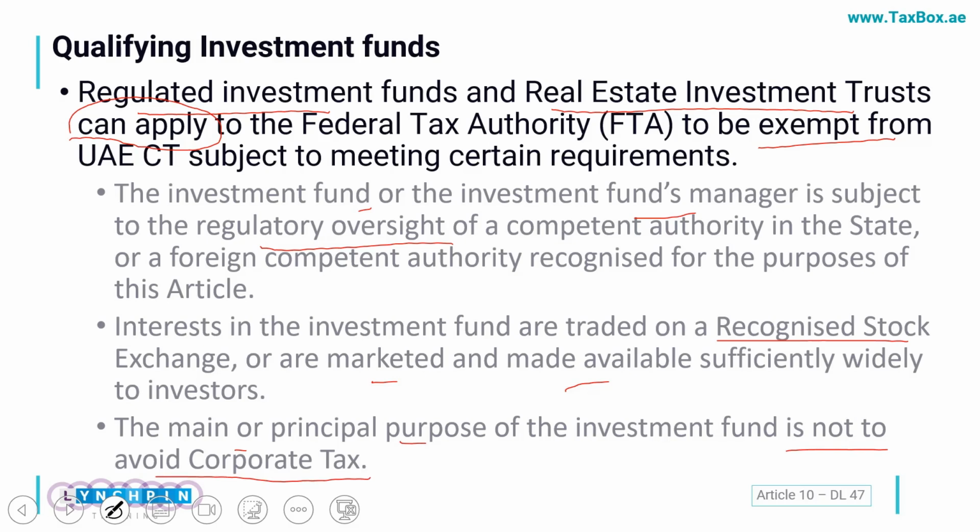Now it is a very interesting area, because anything in CT, its qualification, its exemption, which we see in due course, is all dependent on your intent. So if your intent is that you are forming an investment trust fund and the purpose is to avoid the CT, FTA will not approve it. If your aim is just to carry on the operations and you would not be avoiding the CT, in that case you can apply to FTA and your funds hopefully would get the exemption from CT. I hope that the exemption criteria is clear.